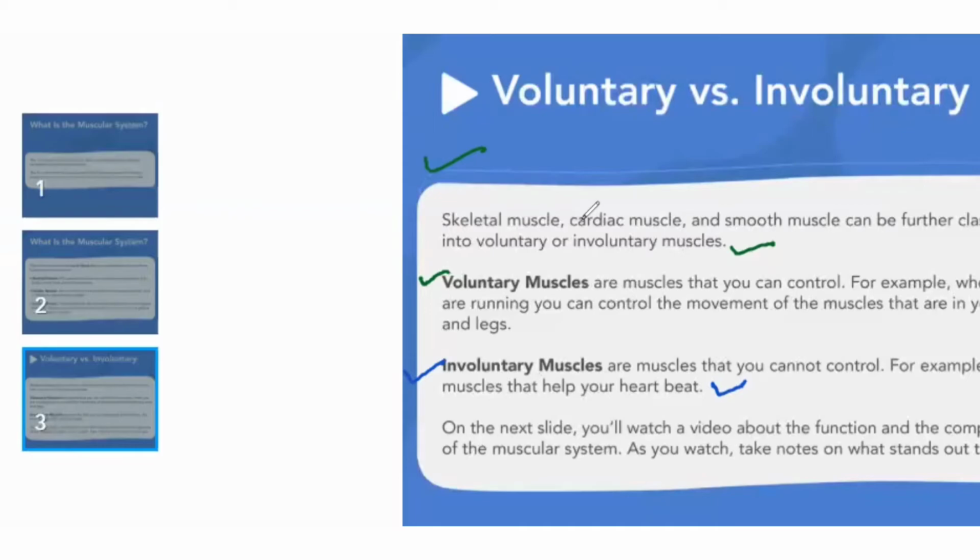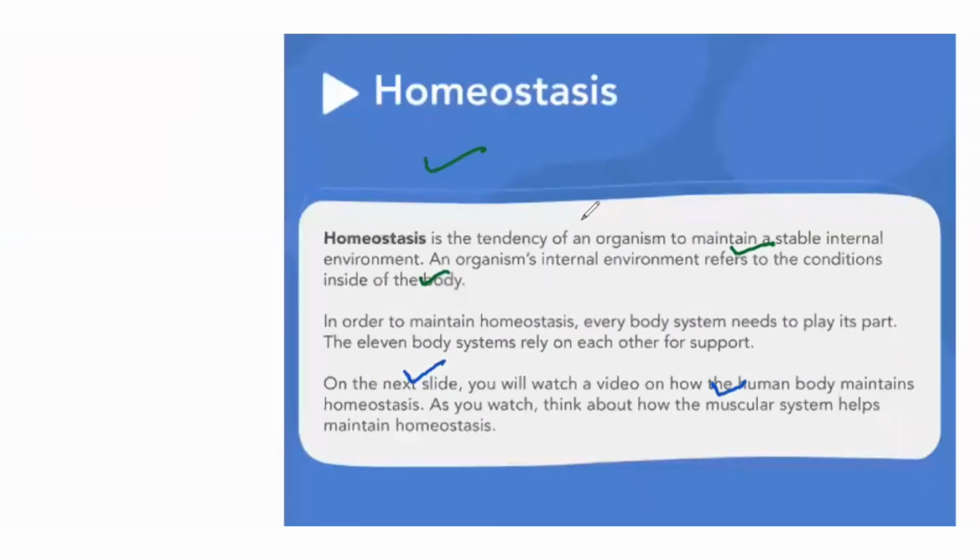So let's move into the next slide. So this is about homeostasis. We read about this, homeostasis. What is it? Homeostasis basically is the tendency of an organism to maintain a stable internal environment. We drink water, we eat food, we run, we fast, we do so many functions all over the day, right? But what homeostasis does is it actually maintains the temperature and the internal environment. An organism's internal environment refers to the conditions inside the body.